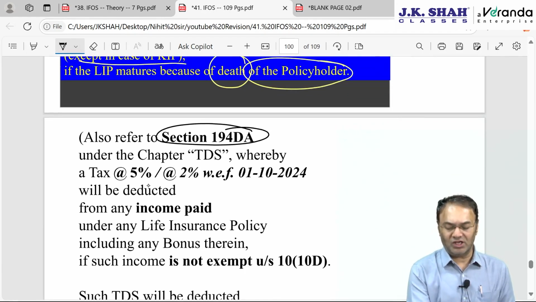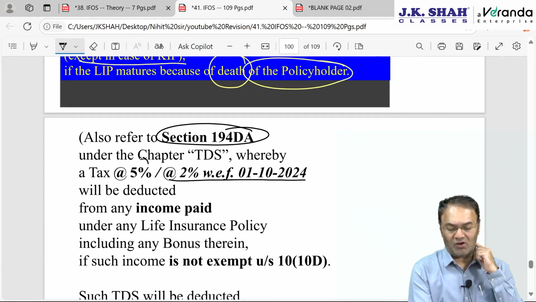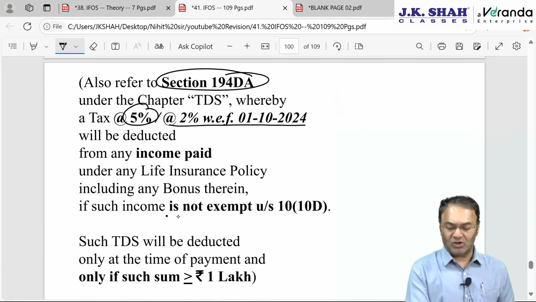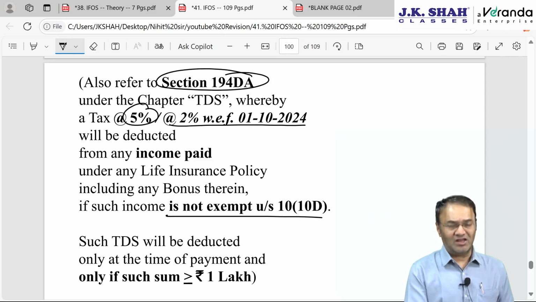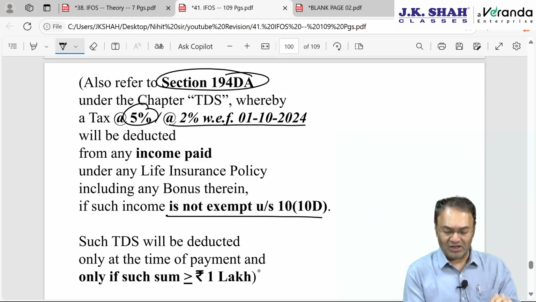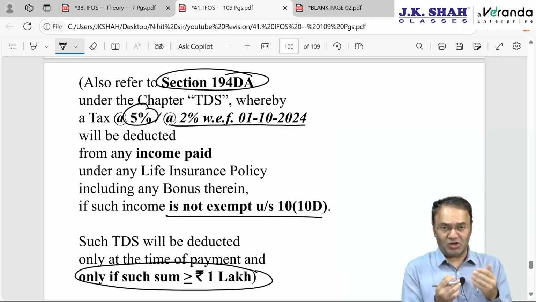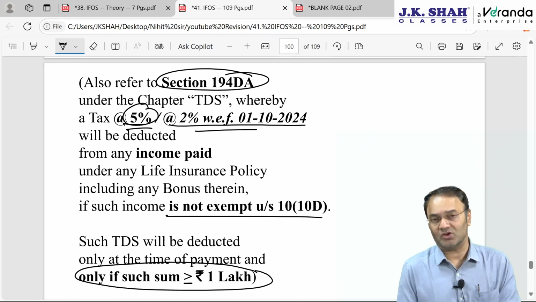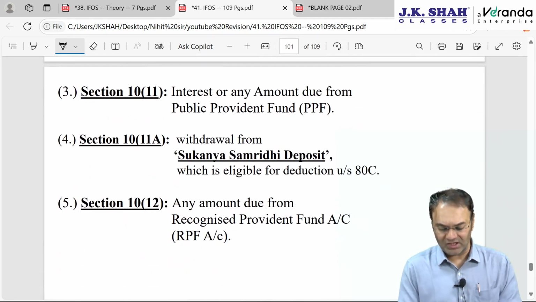TDS under 194DA at the rate of 2% now, or 5% earlier, will be applicable if the maturity proceeds are not exempt under 10(10D) and the amount is 1 lakh or more than 1 lakh. Earlier 5%, from 1st October 24 onwards 2% TDS.